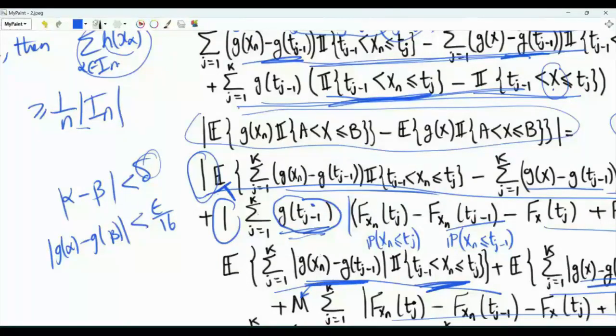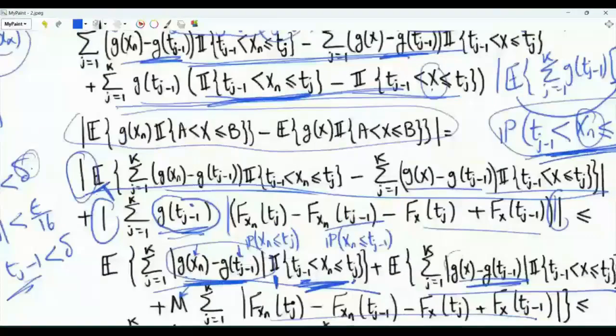Note that here we have the difference between g evaluated at xn and g evaluated at tj minus 1. And look at the indicator. xn is living between tj minus 1 and tj. And tj minus tj minus 1 by design is less than delta. So here the function g is evaluated at 2 points, and these 2 points are separated by less than delta. So this magnitude here is upper bounded by epsilon over 16. And the same is here. So those guys can be upper bounded by epsilon over 16, which can be taken outside.